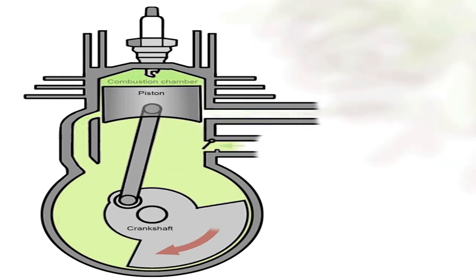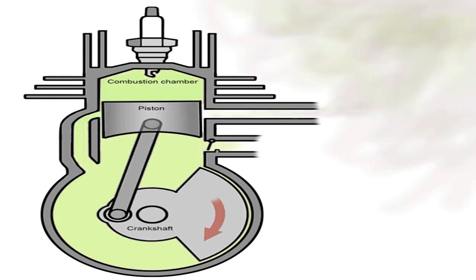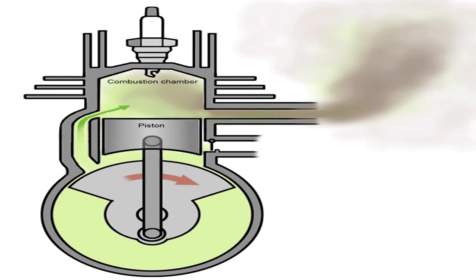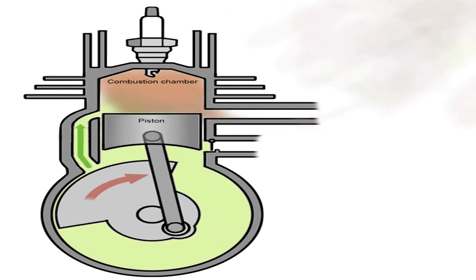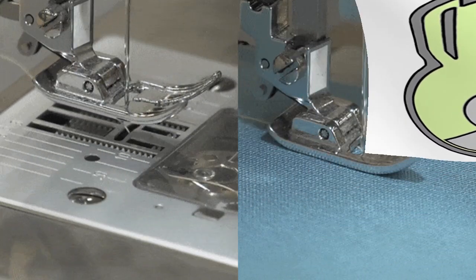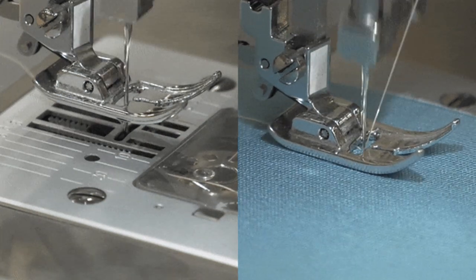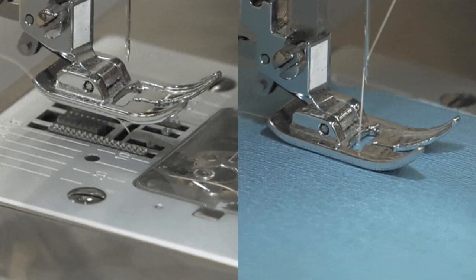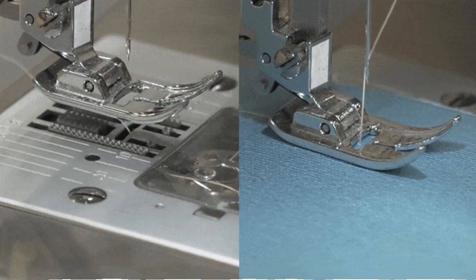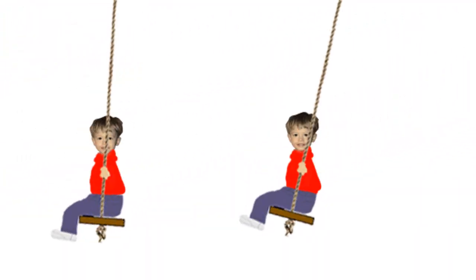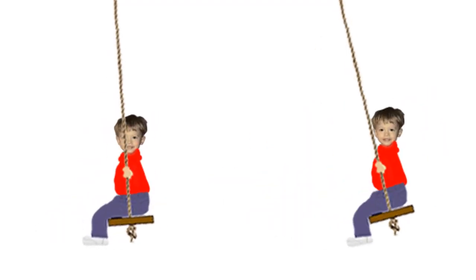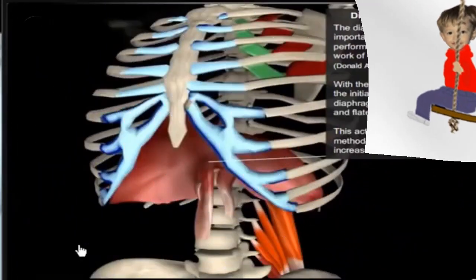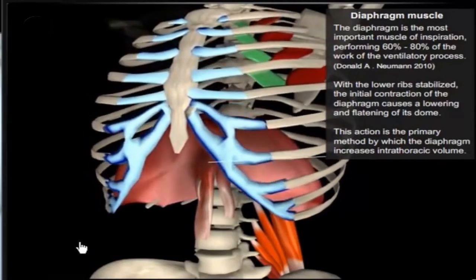Some examples of periodic motion are the piston of a motor car engine running at a constant speed, the swinging pendulum of a wall clock, the needle of a sewing machine running at a constant speed, heart of a normal resting person beats 72 times a minute, the motion of a swing, the movement of the lungs during breathing.